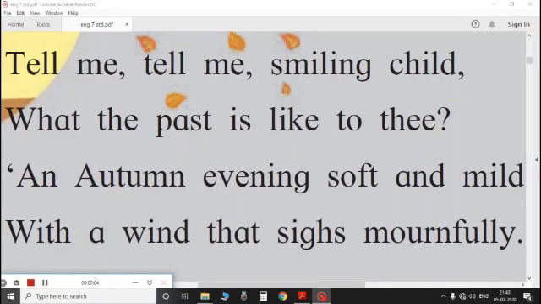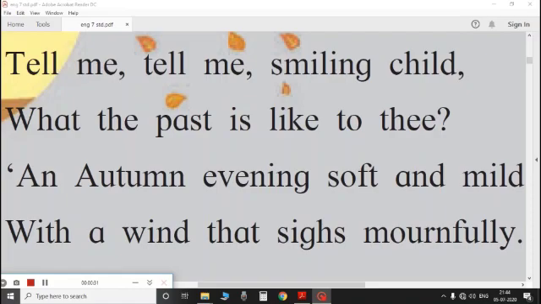Tell me, smiling child, what the past is like to thee. An autumn evening soft and mild, with a wind that sighs mournfully. Here, the new words are thee, an old English usage word for the pronoun you. Another new word is mournfully, which is an adverb, which means with sad feeling.